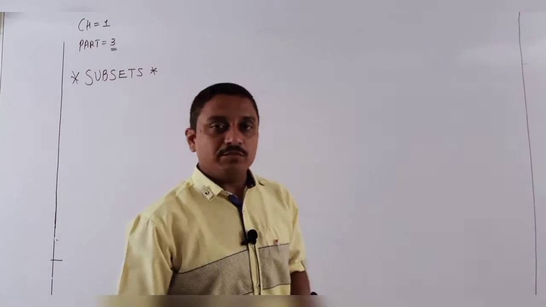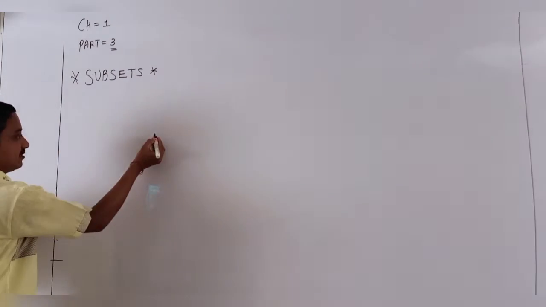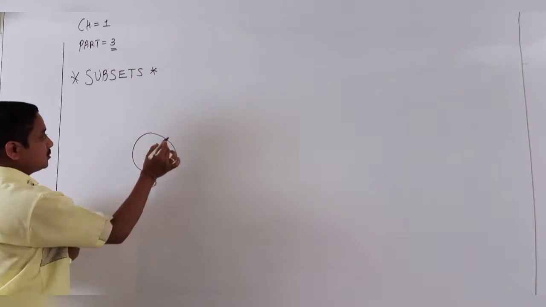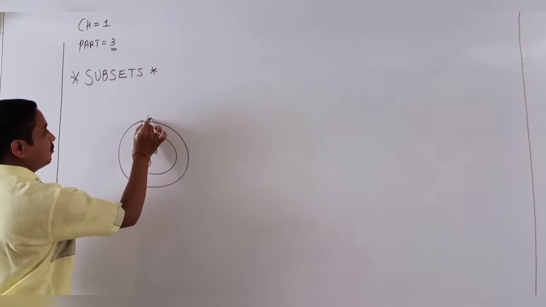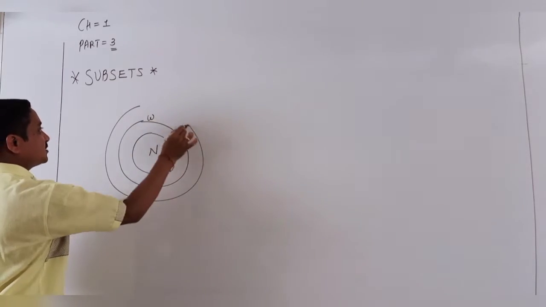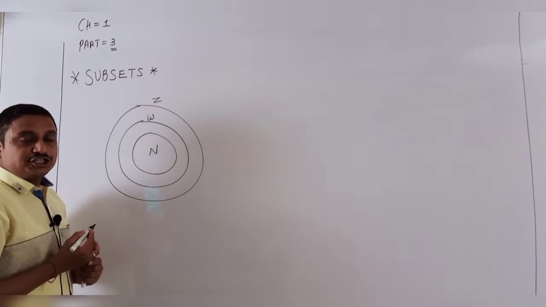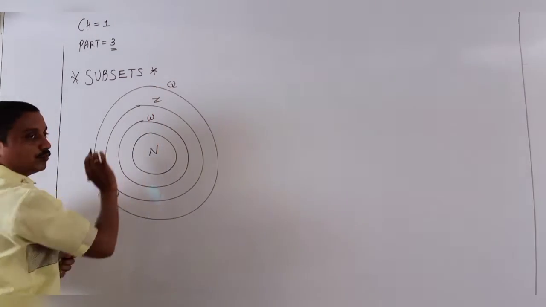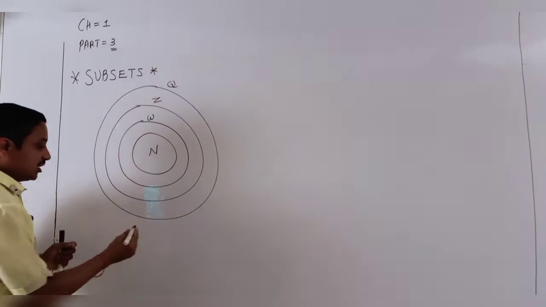So students, I will revise the basics again. N is the natural numbers, W the whole numbers, Z the integers, and Q the rational numbers.